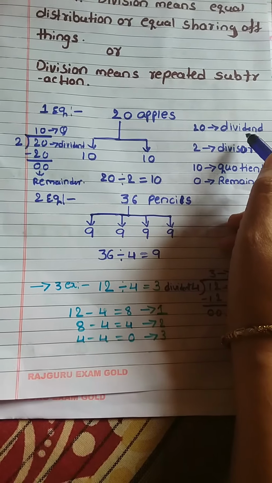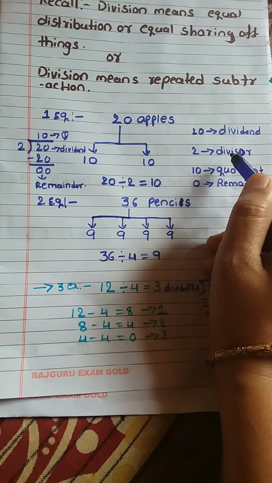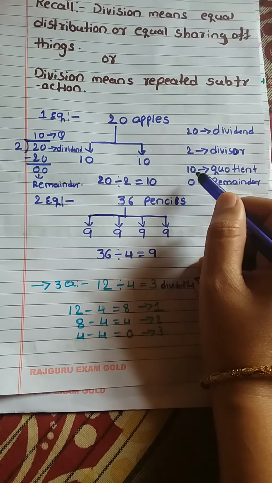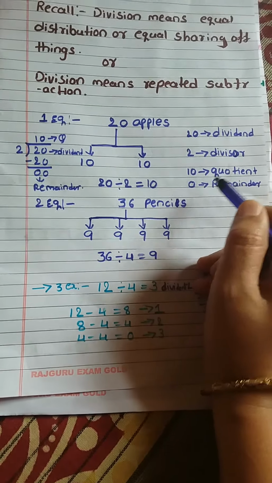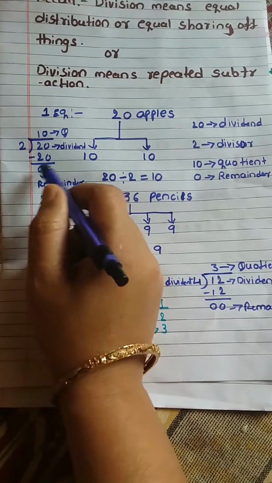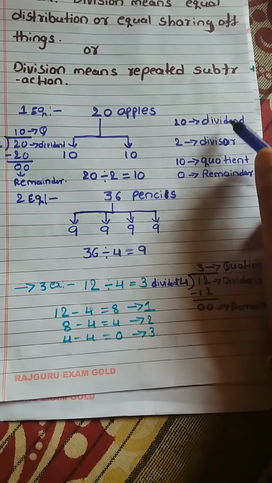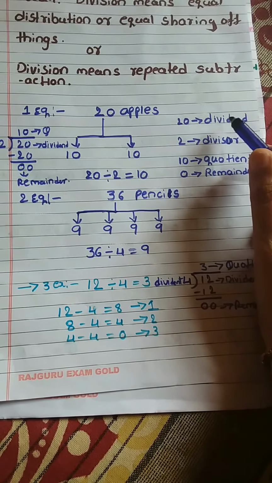20 is the dividend. With which number are we dividing? That is called the divisor. 10 is the quotient. We are sharing the numbers equally, and that is called the quotient. What is the remainder? Here we will get 0, that is called the remainder. Dividend is the number which is going to be divided. Divisor is the number with which we are dividing.